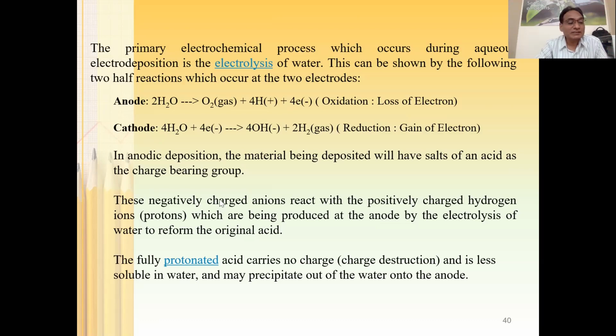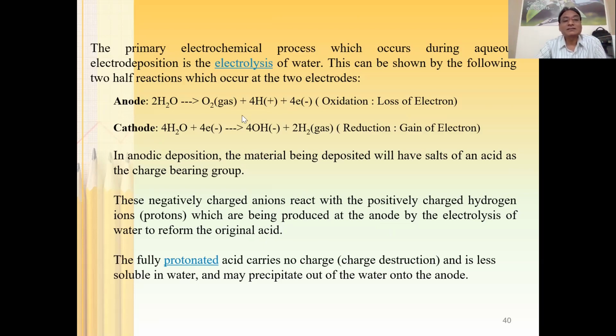So those negatively charged anions react with the positively charged hydrogen atoms, and they become fully protonated. As a result, they become stable, and that material is going to be deposited on the substrate.